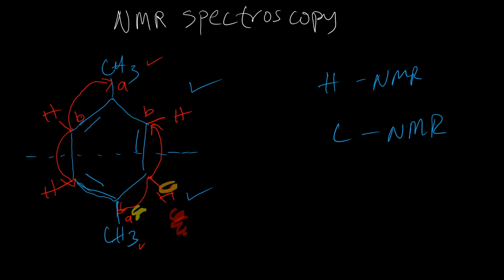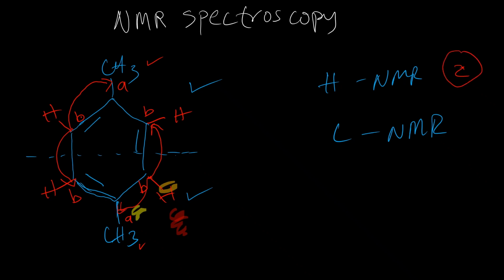So basically, all these will appear as one signal, signal B. So how many NMR signals are we going to have? We're going to have A and B, which means 2 signals for the proton NMR.